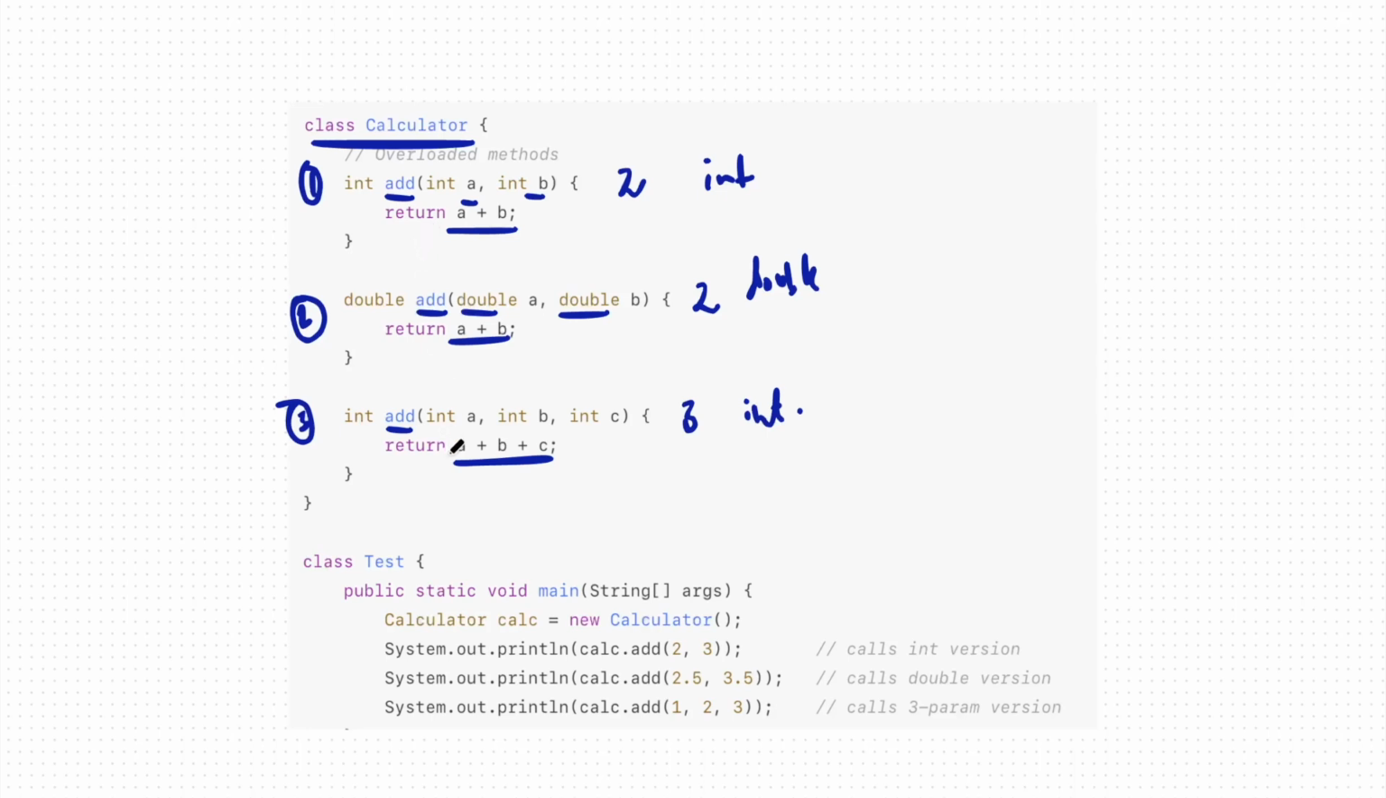Alright, cool. So if you see, I am now calling the add function. If I pass 2 and 3, it will call my function number 1, since these are integers with two parameters. For 2.5 and 3.5, since they are double values, it will call my function number 2. And for 1, 2, 3, since there are three parameters, it will call my function number 3. So this is what method overloading is. Alright, let's move ahead.